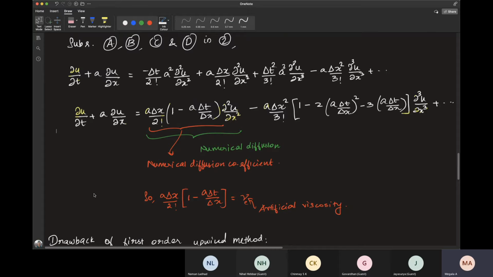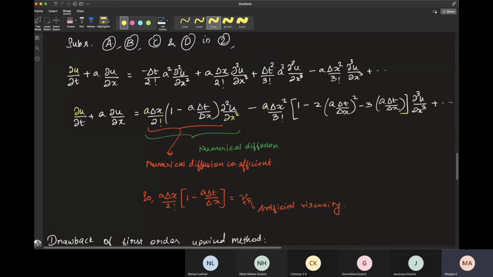So essentially the convection equation becomes a convection diffusion equation when we solve it numerically. So to any solution we are adding diffusion.